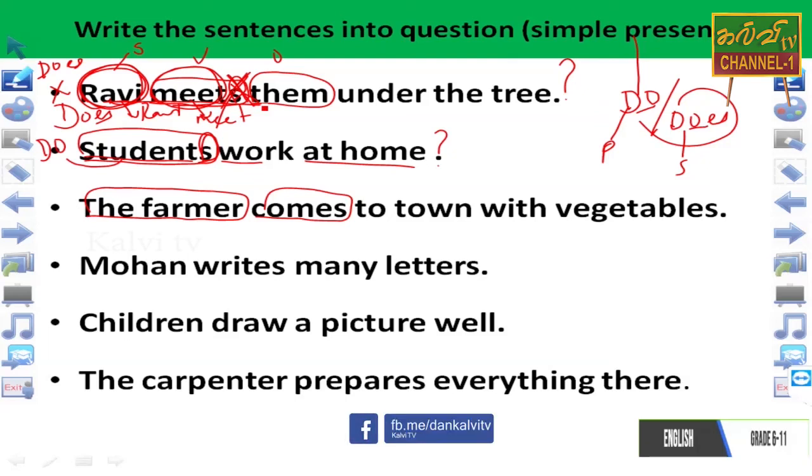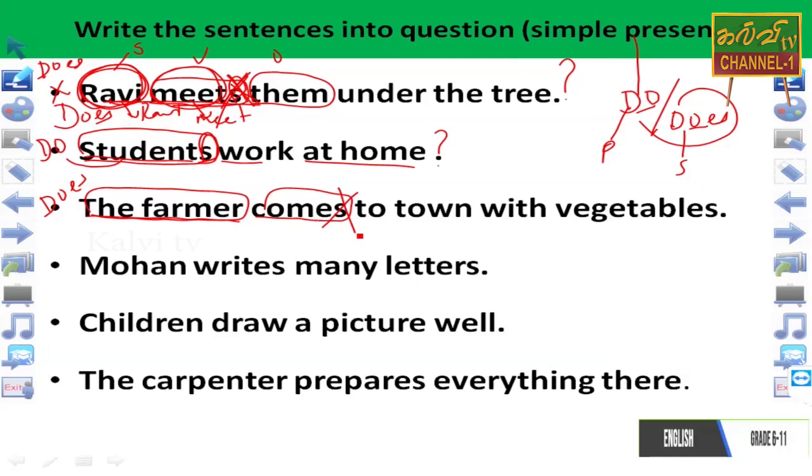So here, dear students, which word will be available, do or does? We understand the farmer is singular, so we can write does. Does will be possible there. Does the farmer, very good, the S will be cut down.